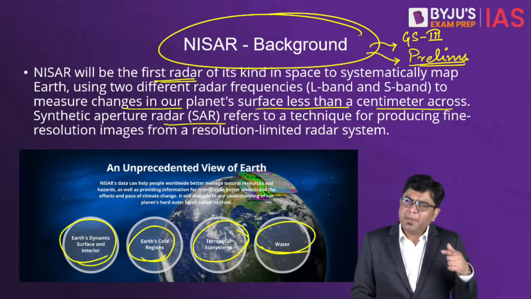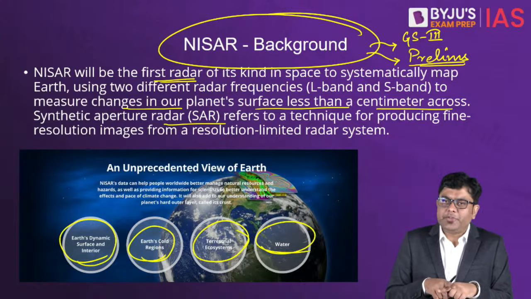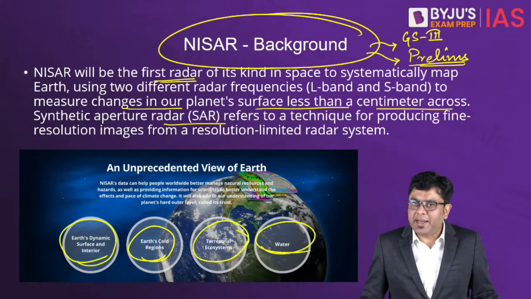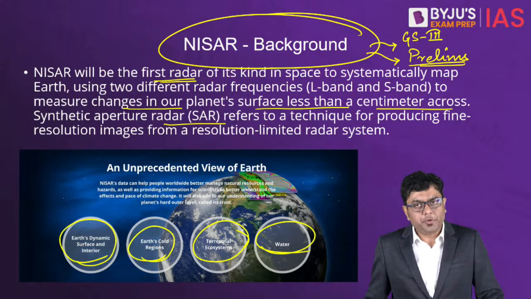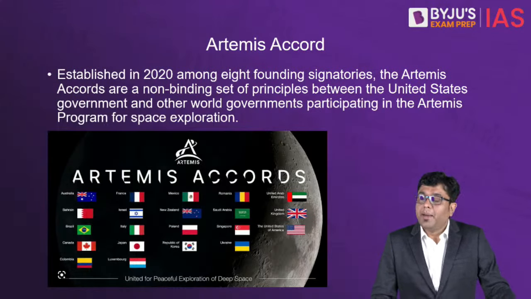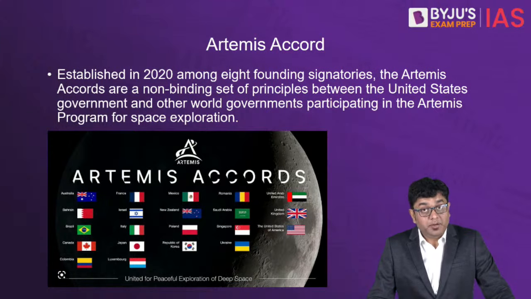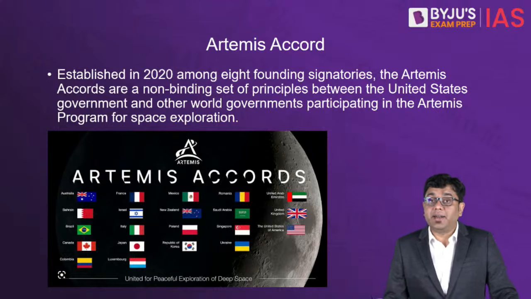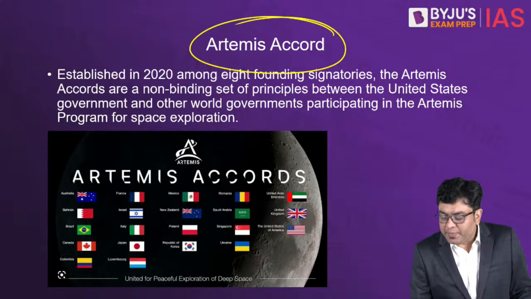Now, remember I told you that NASA and ISRO are moving on very different pathways for the future. NASA and the United States in general have entered into the Artemis Accord, under which NASA had recently launched its Artemis mission. So what was this Artemis Accord?